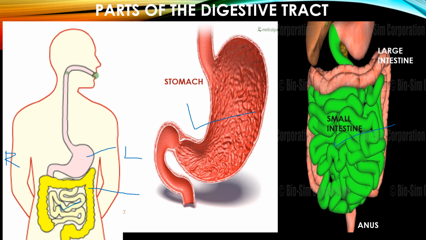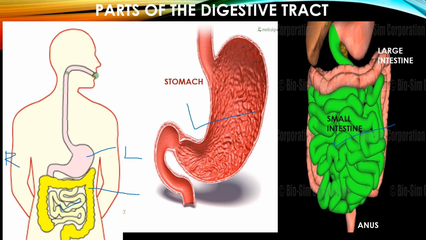So in the large intestine, you can see the enlarged picture over here, the brown part in this figure. The absorption of water takes place here in the large intestine. The last part of the large intestine is rectum, where the feces are stored, and after that the end part is anus, from where the undigested food is removed from the body.